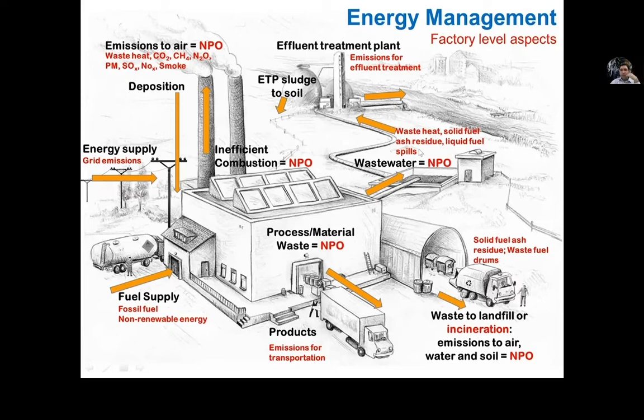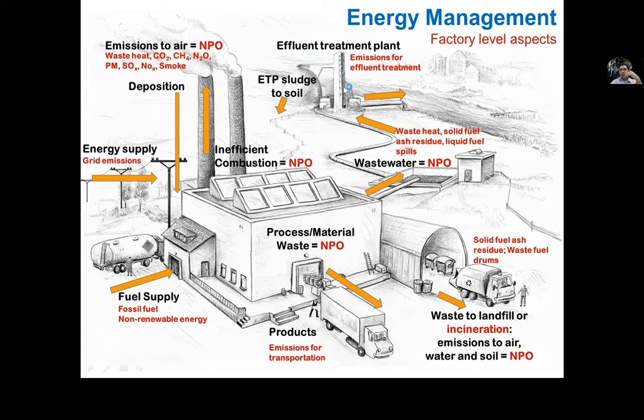Then we have wastewater coming from the factory, where if the waste heat is not recovered, it would be hot wastewater going out. And when it reaches the effluent treatment plant, if it is, for example, a biological effluent treatment plant, this needs 40 degrees or less temperature. And if the temperature is higher in the ETPs, then they have to operate cooling towers as well, so then we have more energy consumption there.